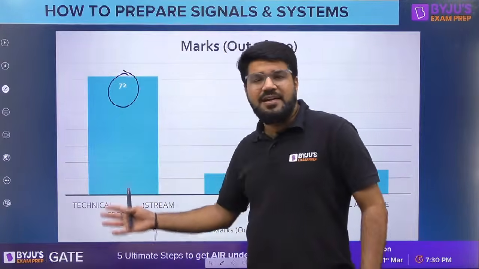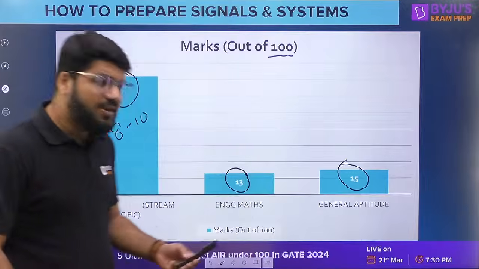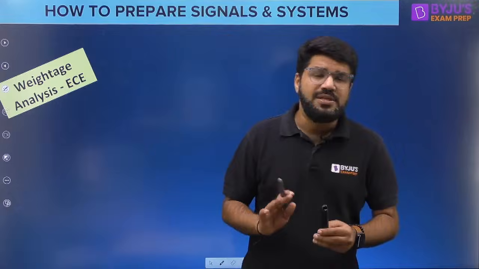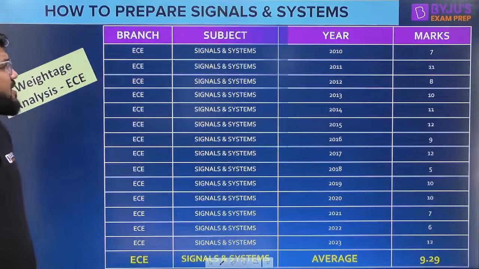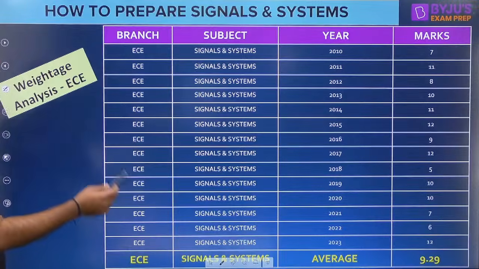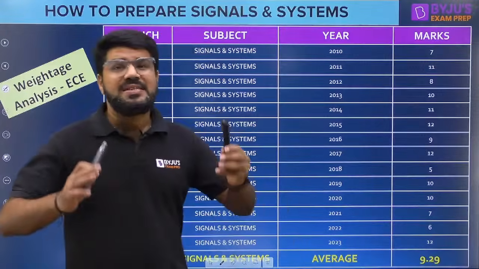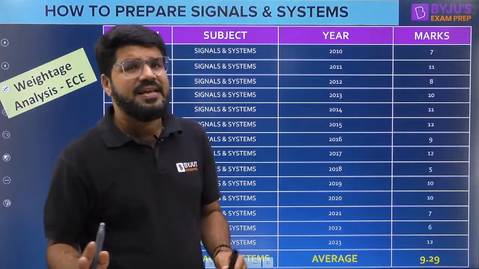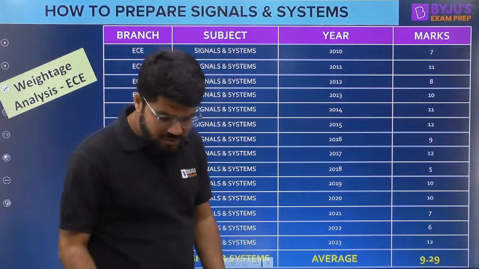This 72 contains around 8 to 10 technical subjects. But now let me present you the weightage distribution for signal and system, for both electronics as well as electrical engineering. Stay tuned. If we have a look into electronics and communication engineering, I have given you the complete analysis from 2010 up to 2023, because the pattern of GATE which is followed currently, 65 questions for 3 hours, including aptitude, maths and technical, has been there from 2010. That is why I bring you the analysis from the year 2010.